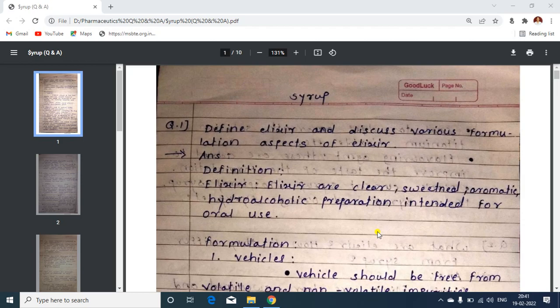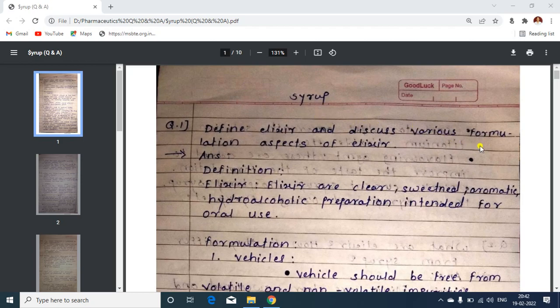These questions are taken from the previous question papers, and you can see on this screen that these are the notes or important questions. These questions were found by my first year students, Rohit Sawant and assistant Yash Mahadik. So they had prepared these notes regarding the syrup.